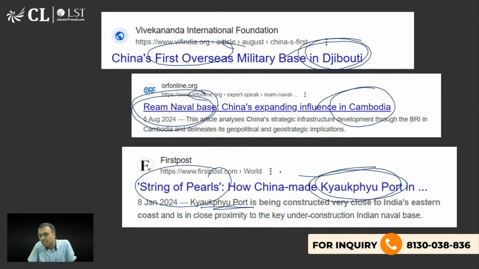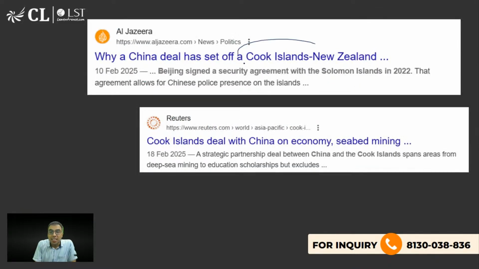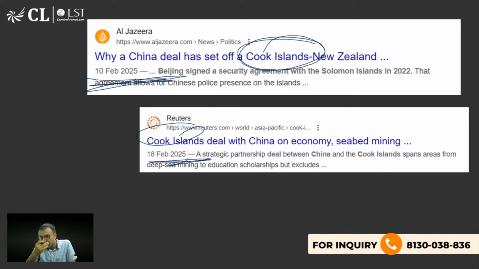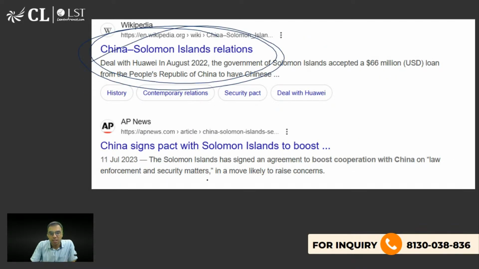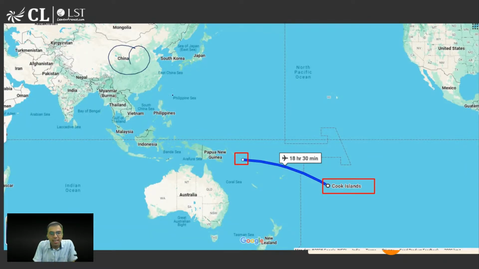Someone was asking, सर spelling बताइए म्यांमार में ये report. Then yes, recently Cook Island से deal किया, देखो अभी फरवरी की न्यूज़ है ना, ये भी मैंने I still remember in paid classes in current affairs revision series I have taught, ठीक है। और 2-3 साल पहले सोलोमन आइलैंड से डील हुआ था, that was also very much in the news, ठीक है। So China did a deal with Solomon, this is Solomon Island, 2-3 years back, and China recently did a deal with Cook Island.